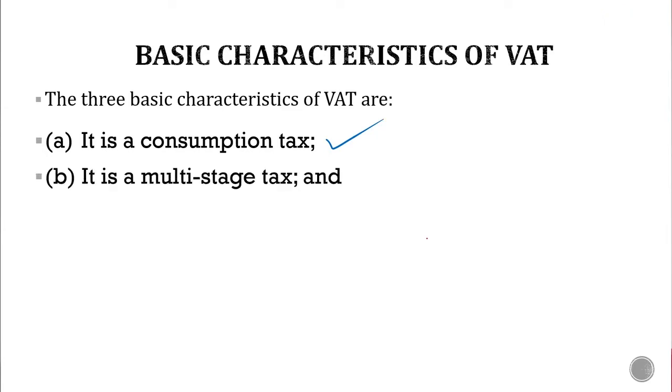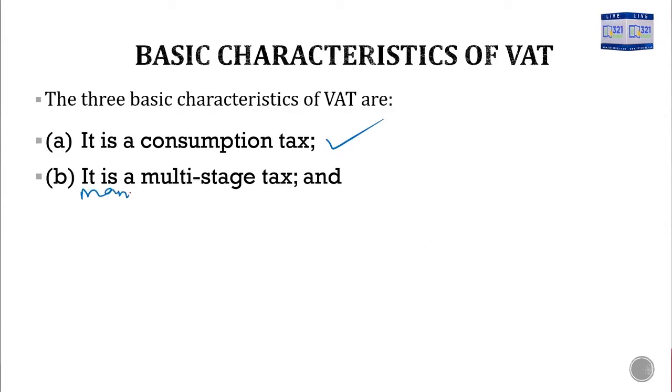Number two feature is that it is a multi-stage tax. Earlier, I have explained this. I talked about the channels of distribution from the manufacturer to the wholesaler to the retailer, then to the final consumer.